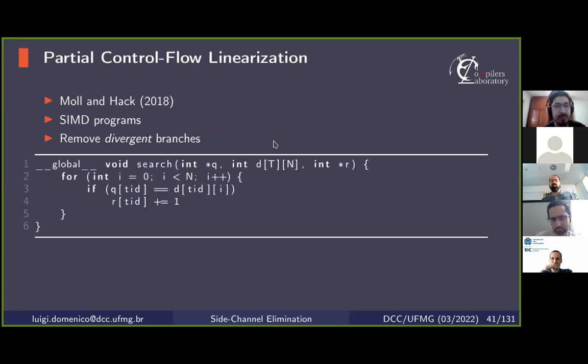So for instance, in this piece of code, the first branch, controlled by the comparison i less than n, is uniform, not divergent, because all threads will take the same path in every iteration of the loop. But the second branch inside the loop is divergent because the comparison depends on the thread ID. So the path taken by each thread may vary. In our context, instead of divergent branches, we want to eliminate tainted branches, branches that somehow depend on sensitive information.